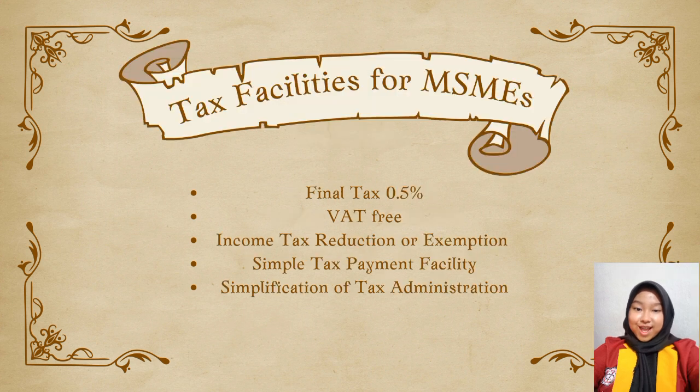Tax facilities for MSMEs. Here are some tax facilities available for MSMEs. 1. Final tax of 0.5%. MSMEs with annual turnover of up to IDR 4.8 billion can choose to be subject to a final tax of 0.5% of gross turnover. This facility makes it easier to calculate taxes because there is no need for complicated bookkeeping.